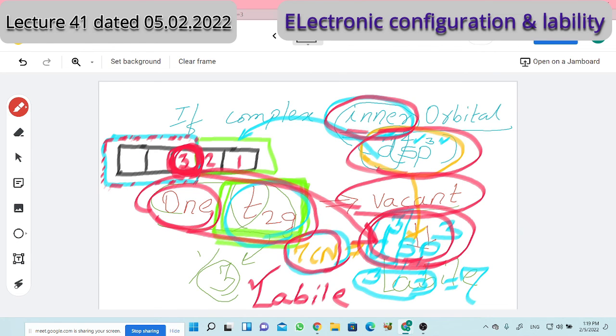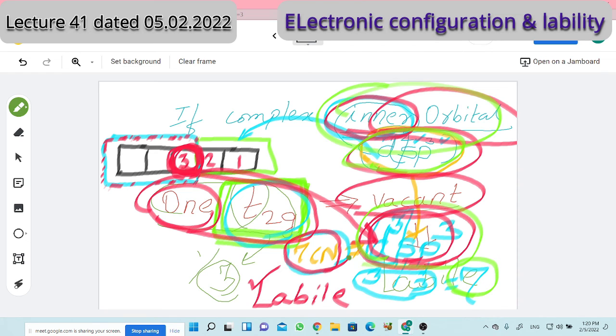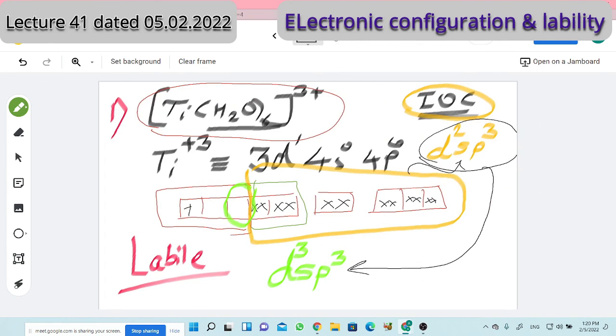Secondly, in inner orbital complexes, where d2sp3 is the hybridization of the original complex, to obtain the 7-coordinated intermediate we need d3sp3 hybridization. For that extra inner d orbital, one of the T2g orbitals should be vacant. If it is vacant, then the complex will be labile. So the rule says that for inner orbital complexes, if one of the T2g orbitals is vacant, the complex will be labile. We attempted to understand this rule through various examples.